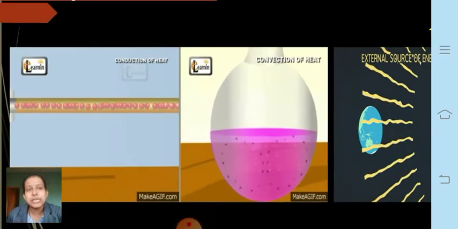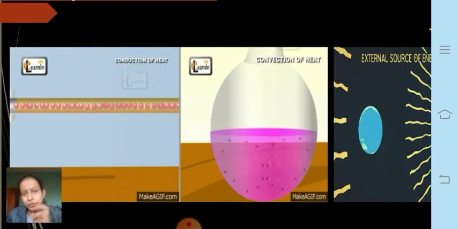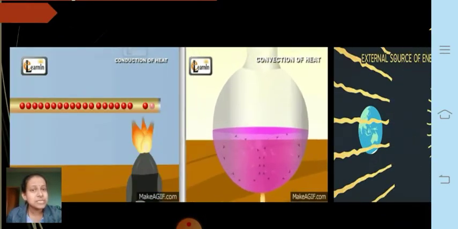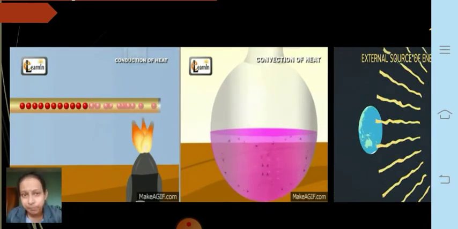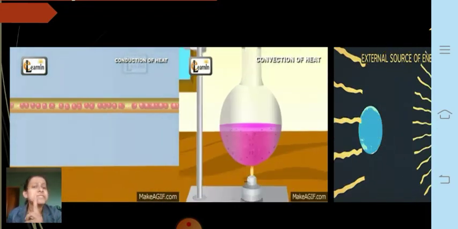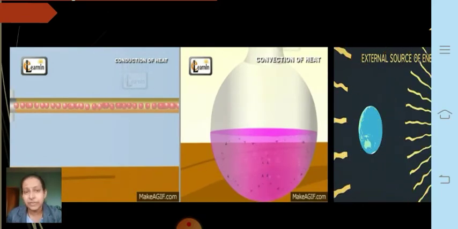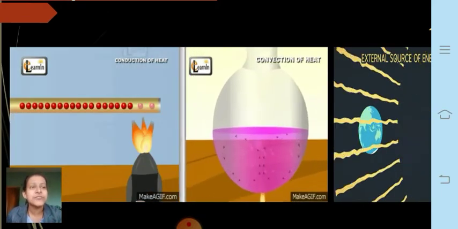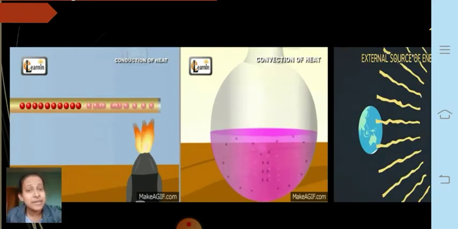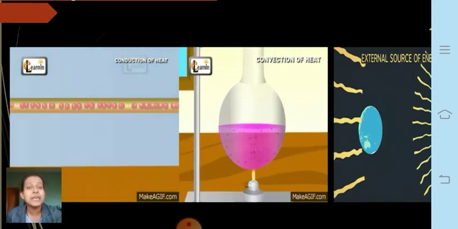So this takes place in both the water, that is the liquid state, as well as in the gaseous medium. Fine, so this is the second transfer of heat which you have learned in the 7th standard. Then the third transfer of heat is nothing but radiation, which does not require any medium.